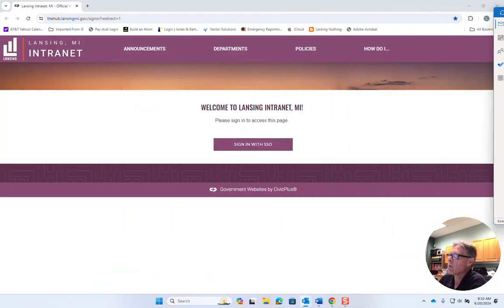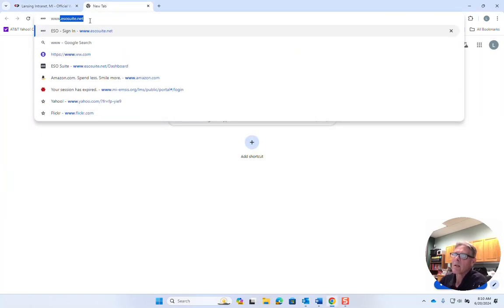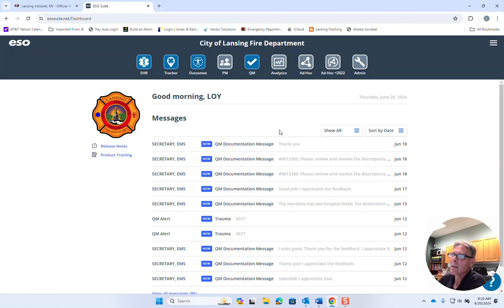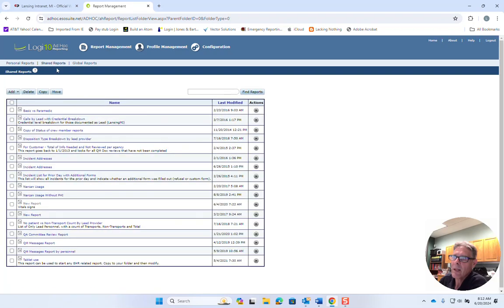To generate that report, go into ESO, and in ESO we're going to go to ad hoc. This is a report that Chief Ortiz put together. Go into shared reports. There are a couple of Narcan usage ones, but you're going to want the one that says Narcan usage. Just click on that box.